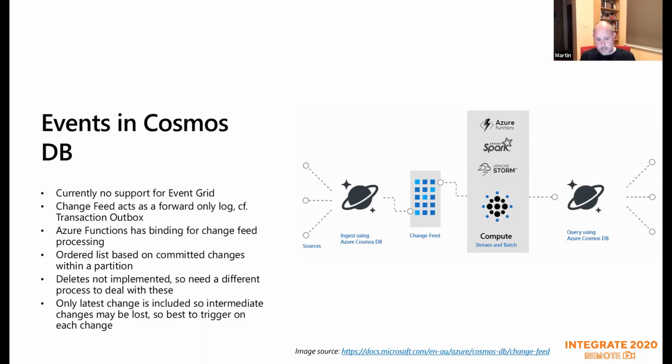The only other thing to consider there, and again, they announced this at Build, but this is due to change soon, is that it only keeps the latest change for intermediate changes. So currently that means that you either have to make sure you process every single time a record is written to the feed, or you have to make sure that only the last write is actually the correct solution for your particular application. That's just something you need to bear in mind when you're using this.